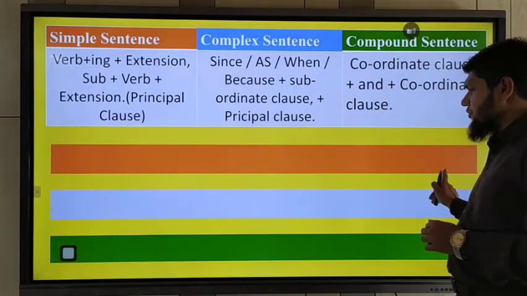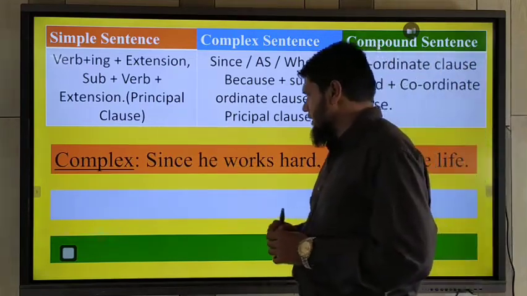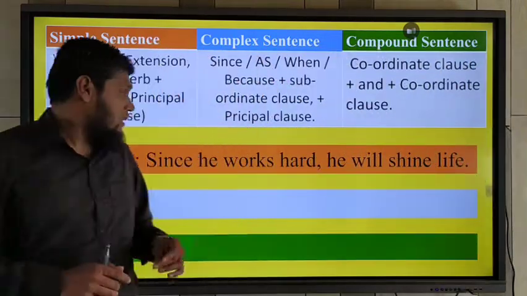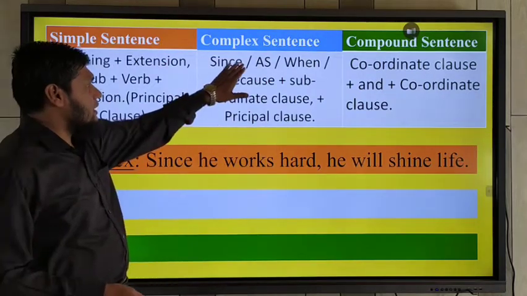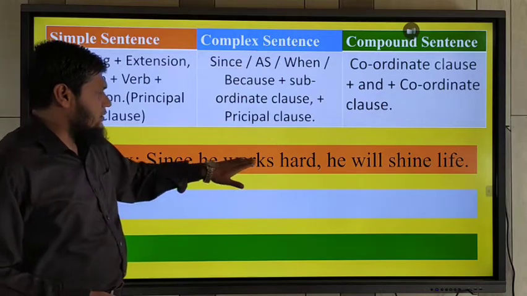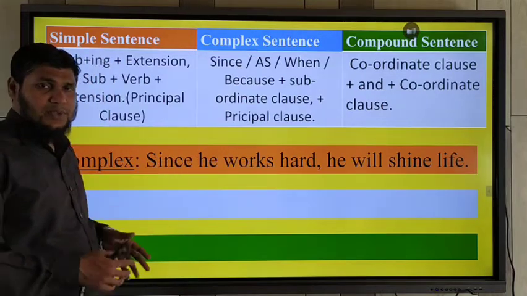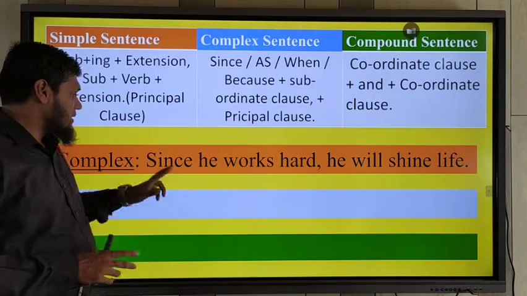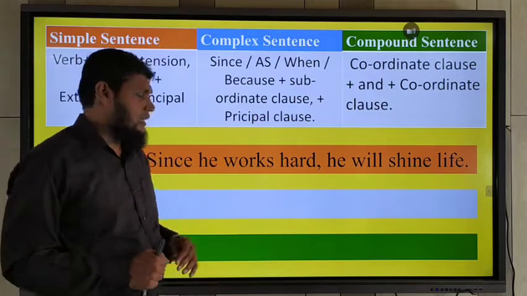Okay. So first example, first one, complex sentence. Since he works hard. Here is since. The complex sentence is connected with since. Since he works hard, he will shine in life.